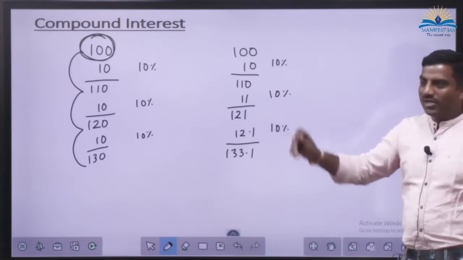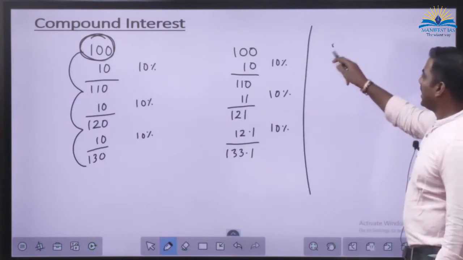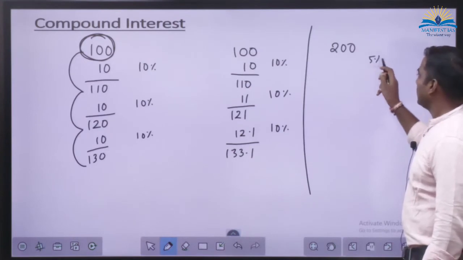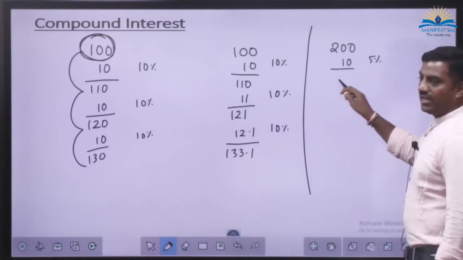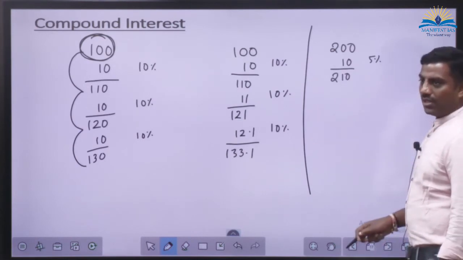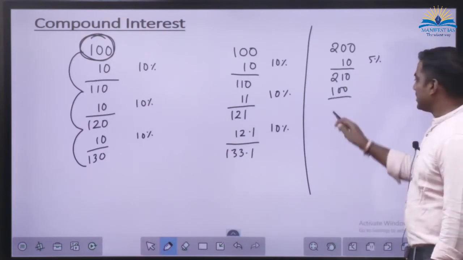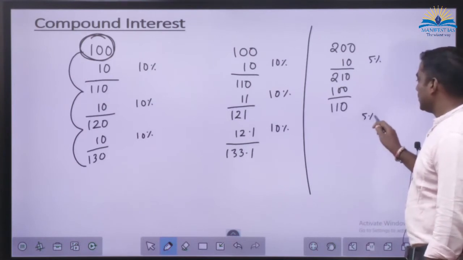Okay. One more problem we had solved. One person had taken 200 rupees at 5% interest rate. After the first year, we add 10 rupees as the interest. 210 is his total liability. And he had paid 100 rupees at the end of the first year. Now his liability is 110. 5% on this.